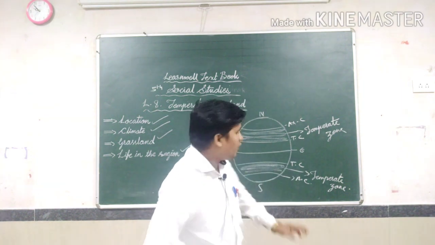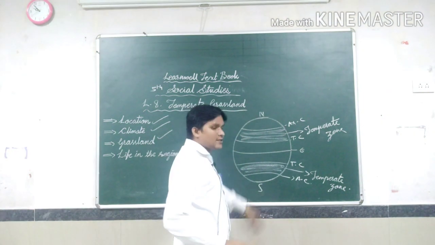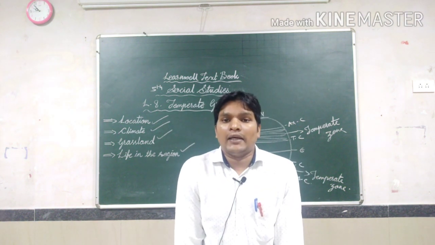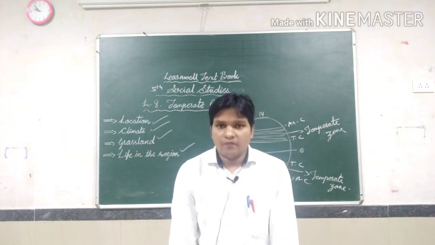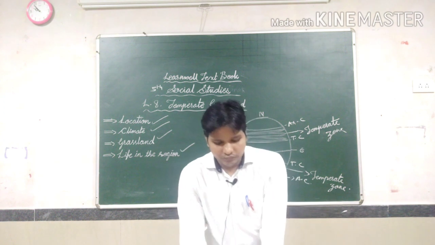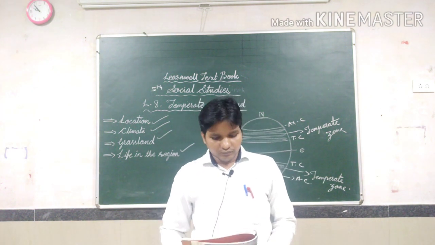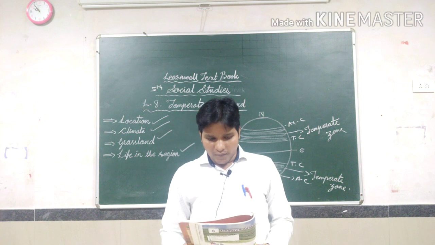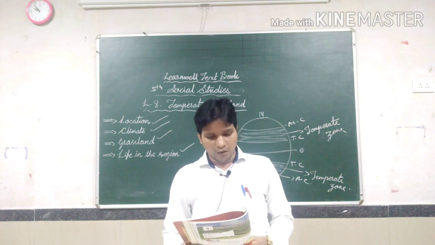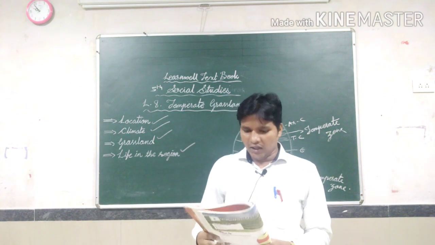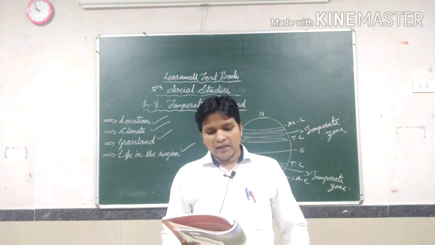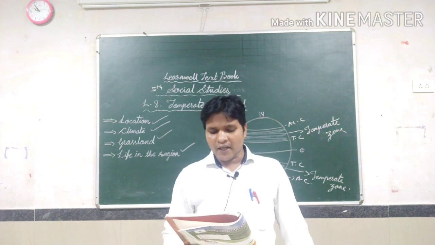So now we are going to discuss what type of climate occurs in this region. Everybody knows temperate zone means it does not get very hot and it does not get very cold. That is called the temperate zone. So let us see. Winters in this region are very cold and summers are short and warm. A moderate rainfall of about 50 to 70 centimeters occurs mostly in the summer season. There is occasional rainfall in winter.